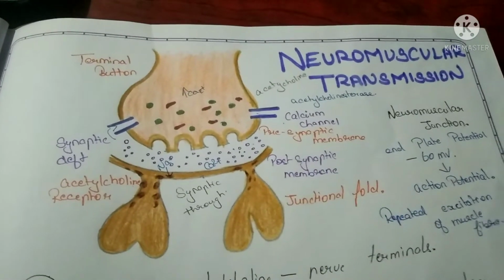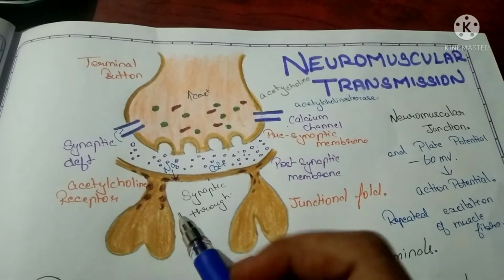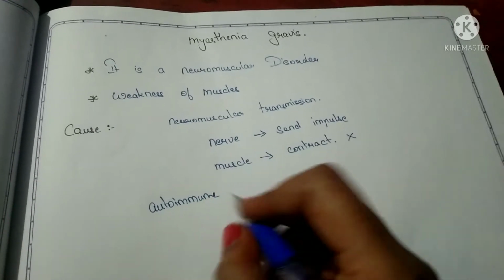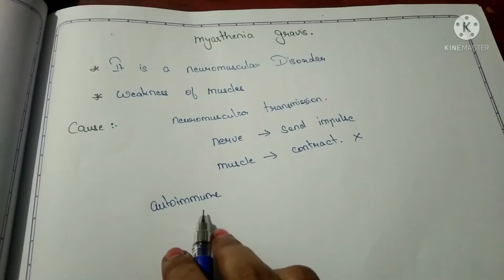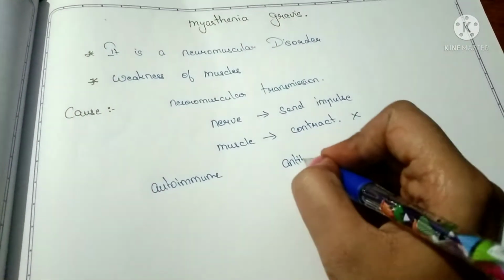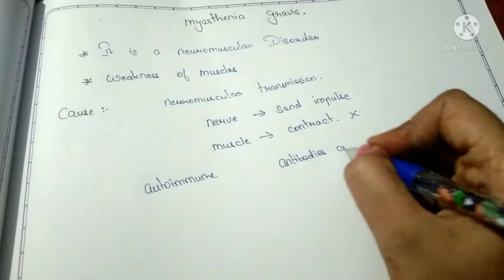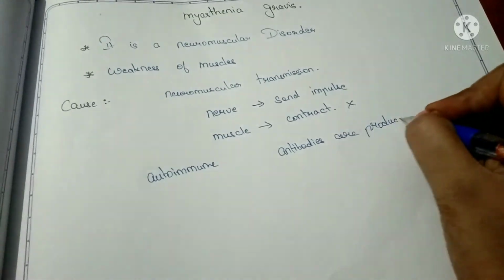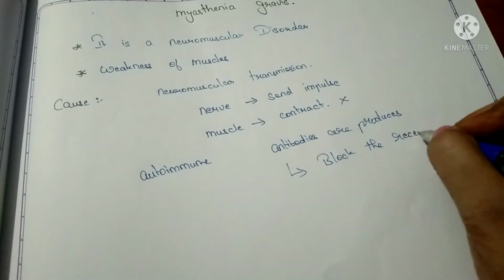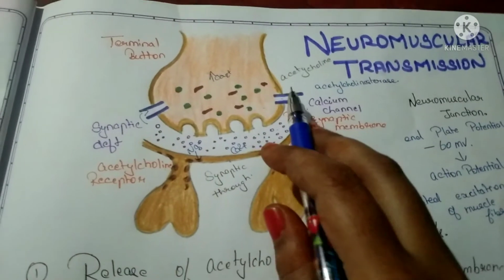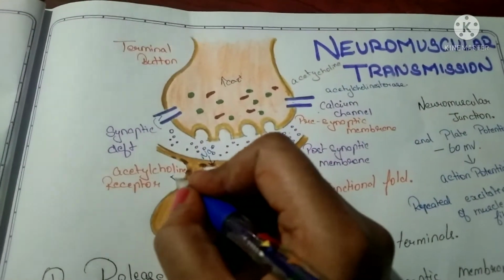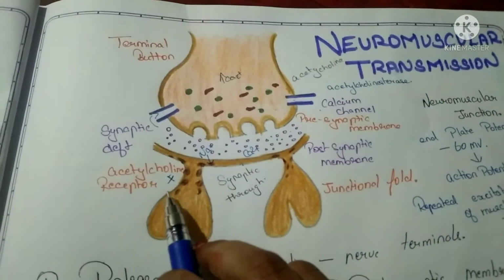But in case of myasthenia gravis, what will happen is, myasthenia gravis is an autoimmune disorder, which means that the body's own immune system will attack its own tissue or cells. So here the immune system is attacking the receptor, that is the acetylcholine receptor. The antibodies are getting produced and it blocks. So the acetylcholine will be produced, but the antibodies will damage the acetylcholine receptor.